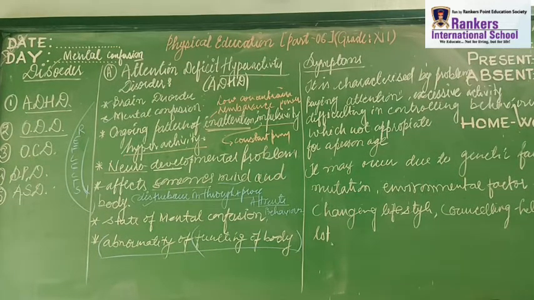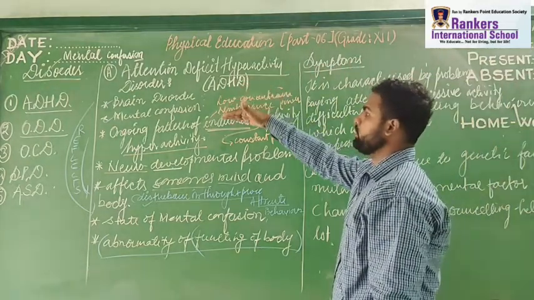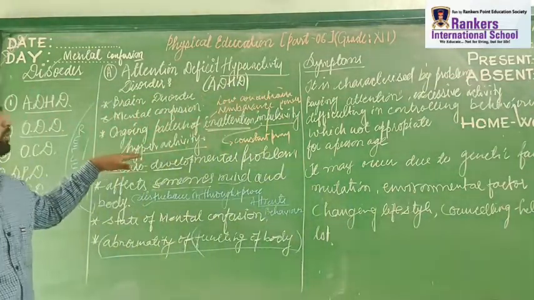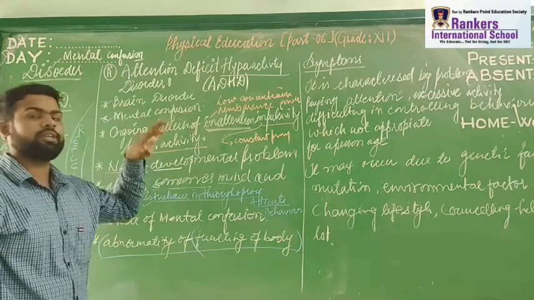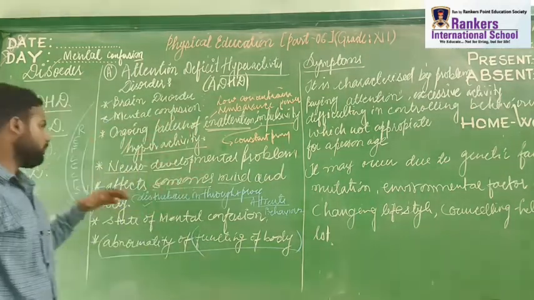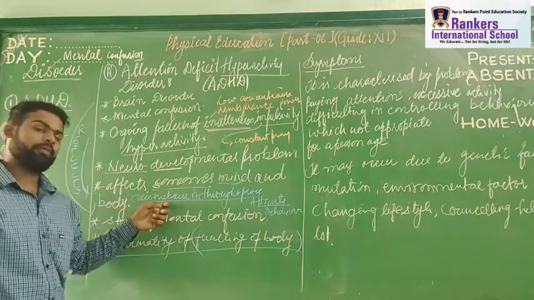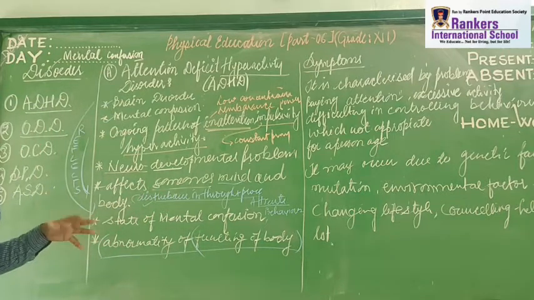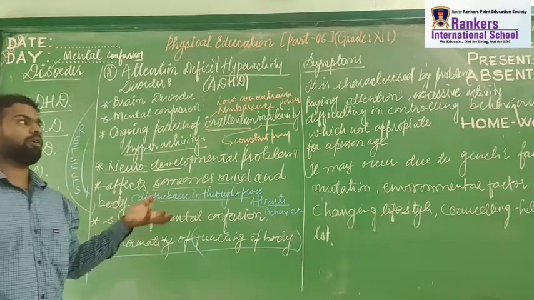So till now we have studied that attention deficit hyperactivity disorder is a brain disorder, a state of mental confusion with an ongoing pattern of inattention, impulsivity, hyperactivity, which means low concentration, low memory power and constantly doing something. It affects a person's mind and body. There is a disturbance in the thought process, attitude, as well as behavior of a person. It is a state of mental confusion that leads to abnormality in the function of an organism.